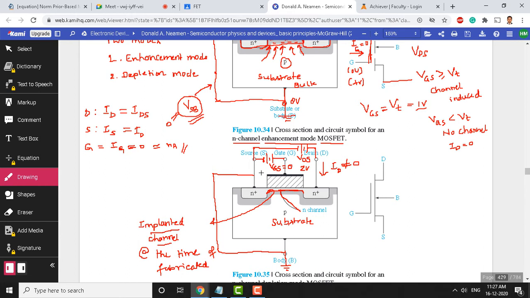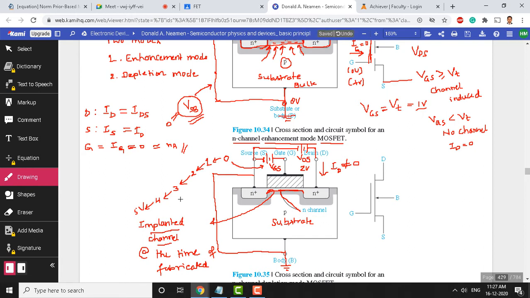Let us write it here. I am going to increase this voltage from 0, where we know a current exists, to 1, 1 to 2, 2 to 3, 3 volts to 4 volts, 4 to 5 volts.